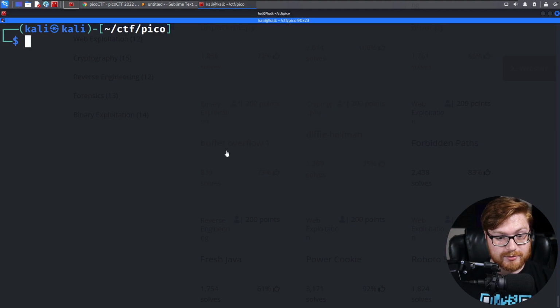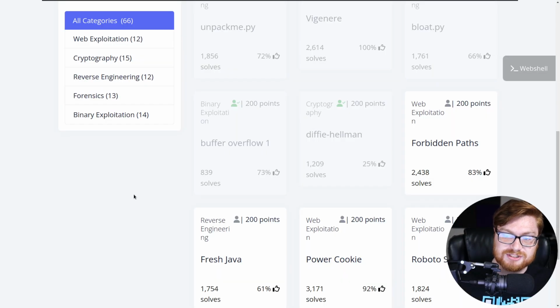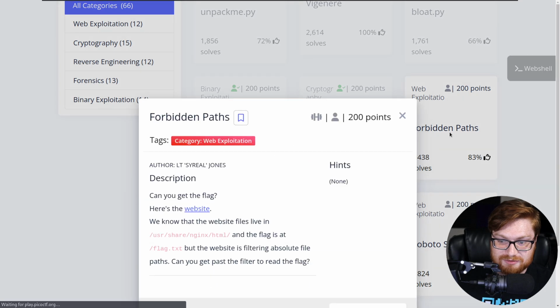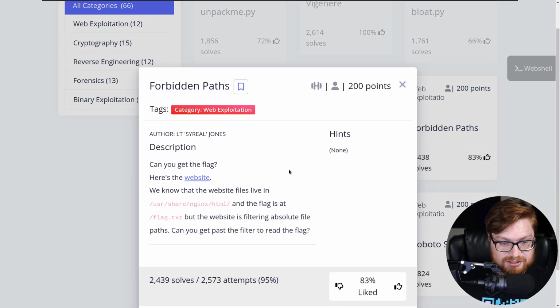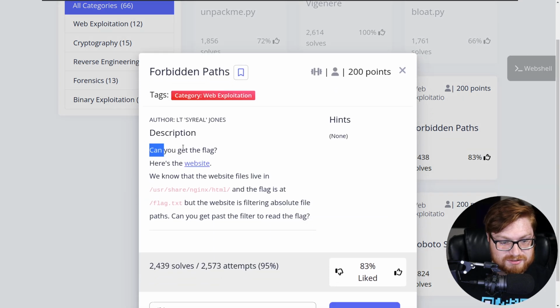But anyway, we're back into it, and we're going to have some fun with a new challenge in the web category. So I'm over here on my computer screen. I have a Kali Linux terminal inside of my Kali Linux virtual machine set up for us, but this is the next web exploitation category challenge. It has significantly more solves than anything else, other than I guess this guy down here. So maybe this will be a bit of a walk in the park, as some of the web challenges have been thus far. It says, can you get the flag?